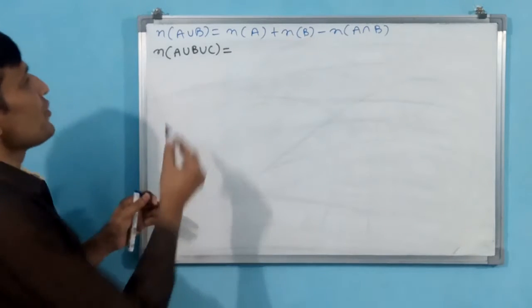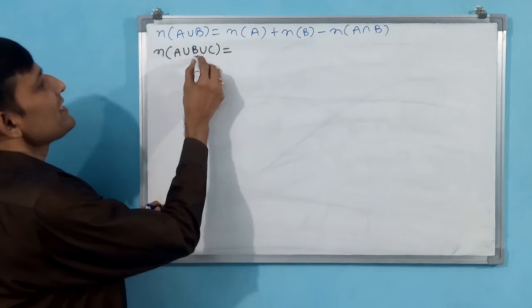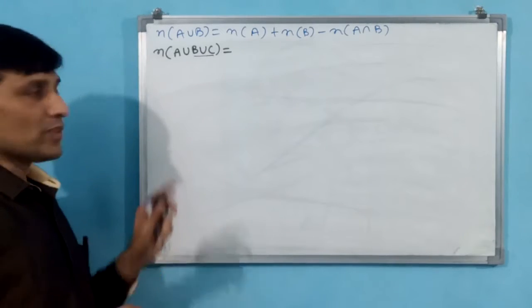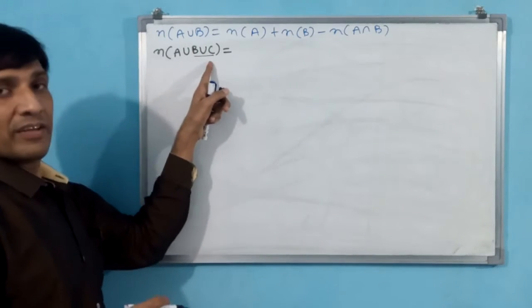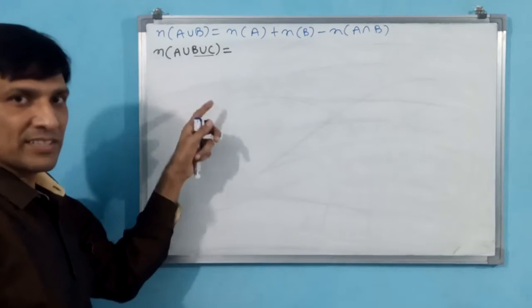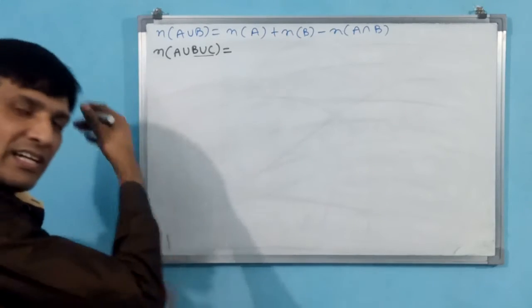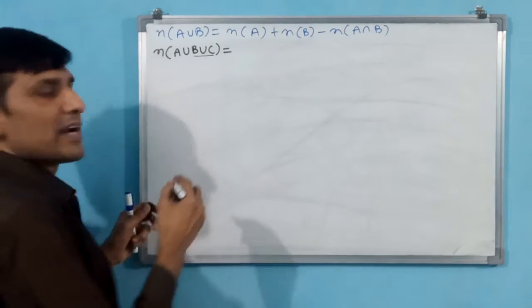Okay, what I am going to do, I am going to take this B union C as B. Now A union B, here B is equal to B union C. Now it has become 2 sets only. I will continue with this fundamental.